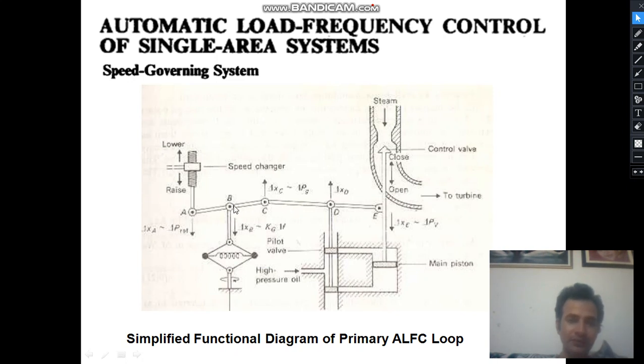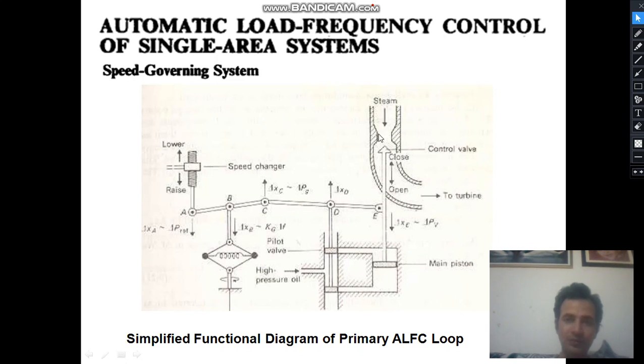If this is fixed and this goes down, this will also go down, and then high pressure oil will be injected in this direction. This is basically a hydraulic amplifier, and as a result the main piston will go upward and this opening will be closed.